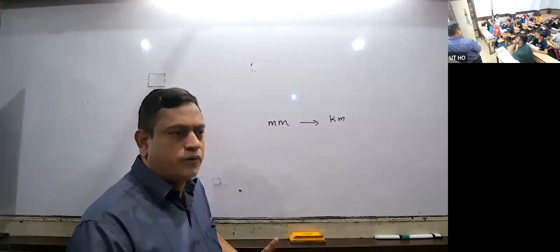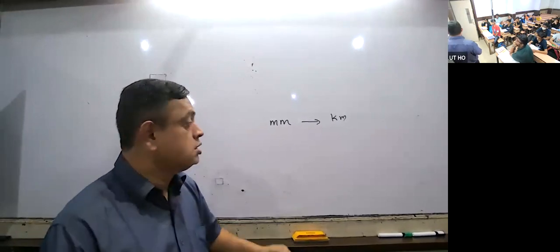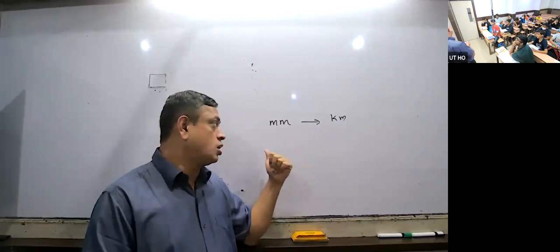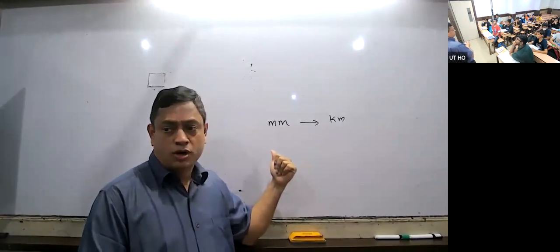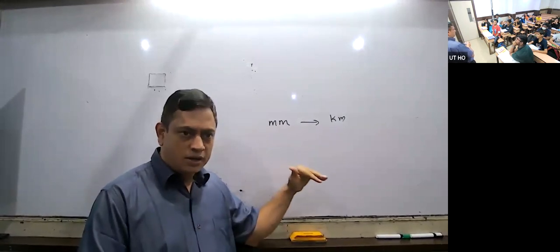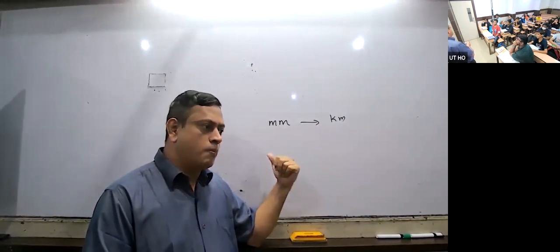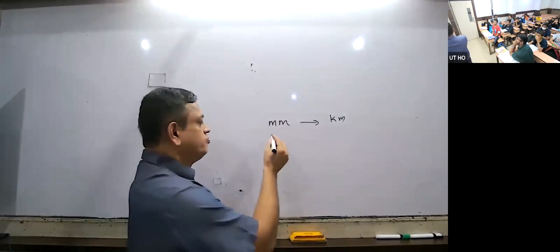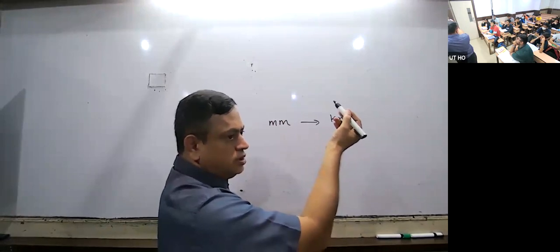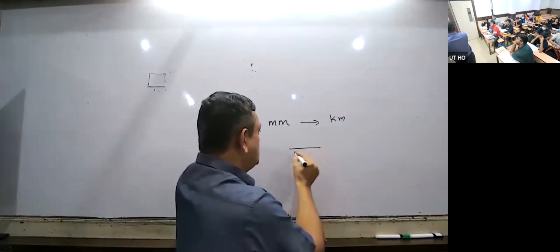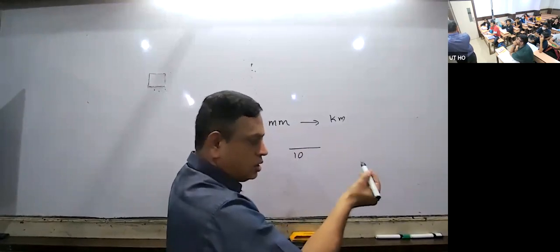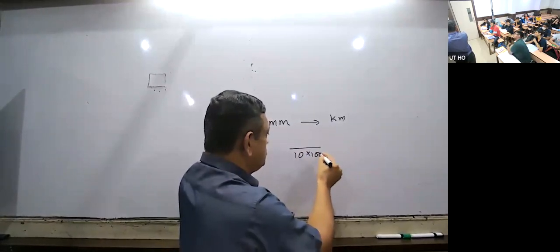How to convert: first and foremost, find which is the bigger quantity and which is the smaller. Kilometer is the bigger quantity, millimeter is the smaller quantity. When you convert small to big, you have to divide. Big to small, you multiply. We have a relation between millimeter and centimeter: 10, so divide by 10. That gives centimeter. Centimeter to meter is 100, so again a denominator of 100 comes.